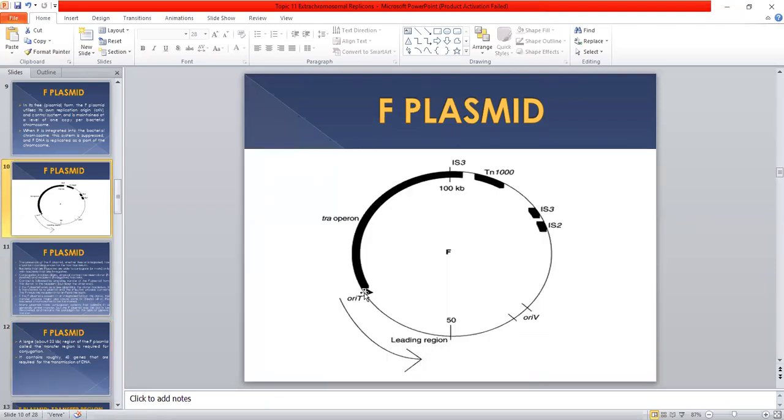The genes of this region, and this black region is the TRA operon, the regulatory region of the TRA region. This is important during the transfer of the plasmid from the donor bacterium to the recipient bacterium. So this region from here to here is the most important during the conjugation process.